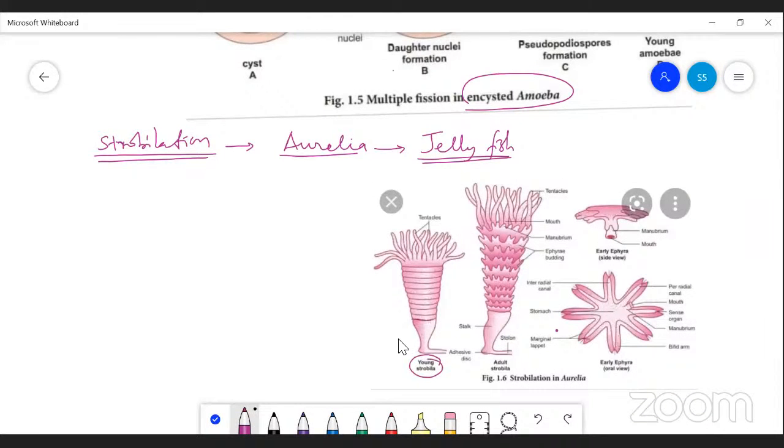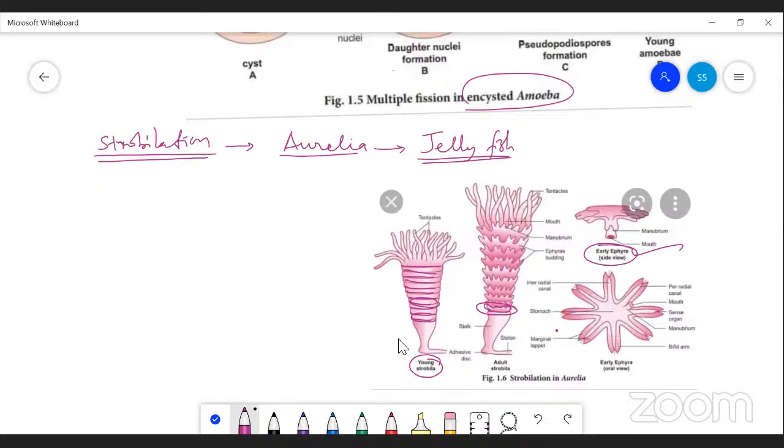This undergoes successive transverse divisions, that is, it divides along the transverse axis. Each segment develops into a small larva. Each one is divided into larvae. The larva is called the Ephyra larva.